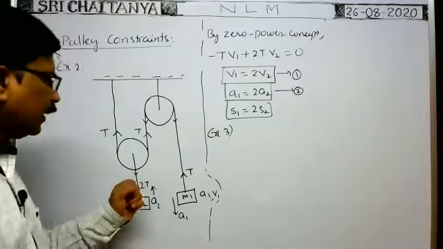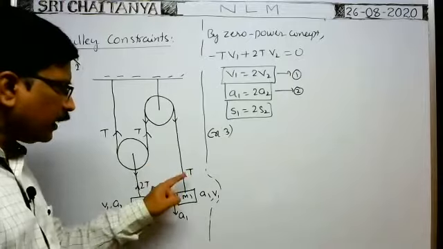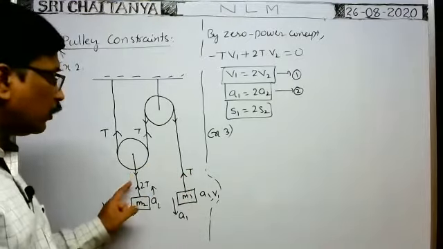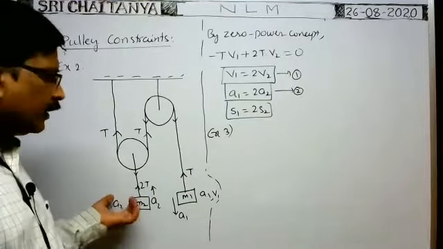No. Here actually, on this block only tension T controls the motion of this body. Here 2T tension controls the motion of this body. That means in this upward direction more tension acts. That's why, for mathematical convenience, as more tension acts on the block in the upward direction, you take this motion in the upward direction and this motion downwards. Suppose you imagine it wrongly, then when you calculate, you will get this as negative and this as positive.